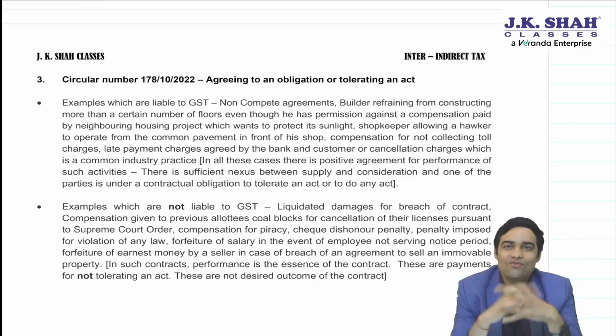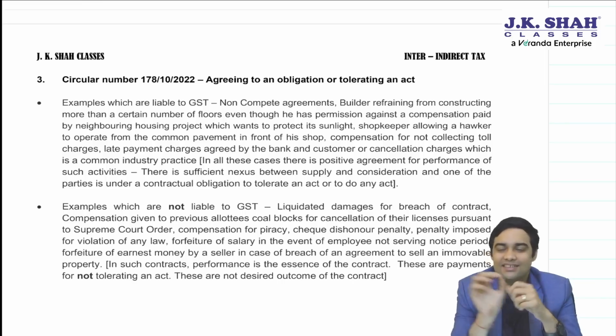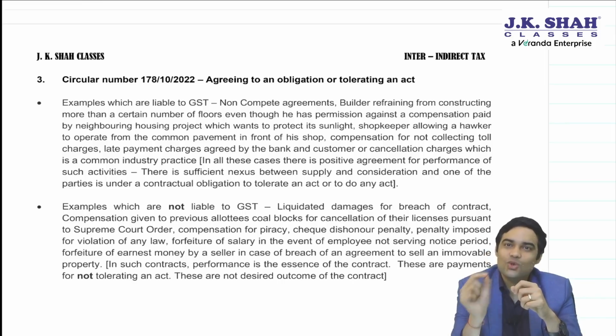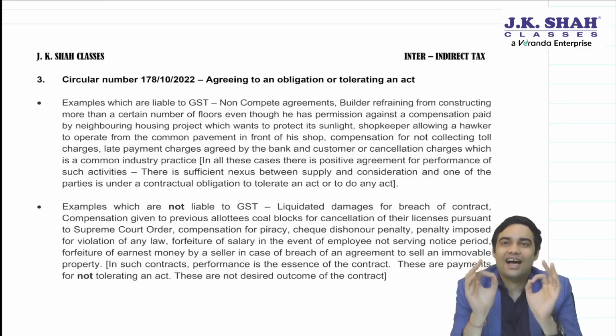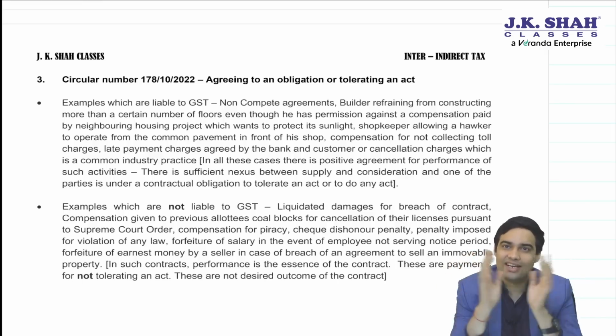So what do I want from you? 10,000 pens. There is a clause written in the agreement that in case you don't supply me 10,000 pens, then I will get 1 lakh rupees for breaching the contract.